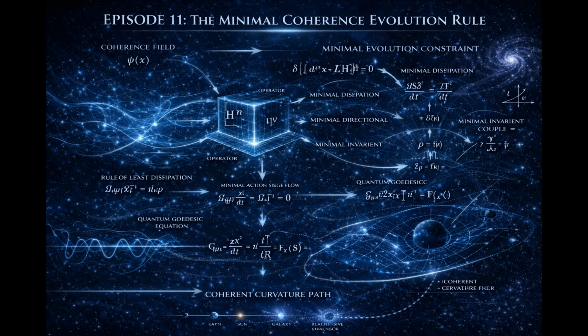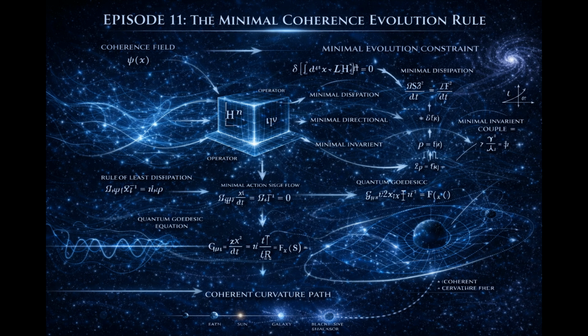Now observe something important. Curvature is already a second-order structural quantity. It measures variation of variation. So coherence redistribution must relate to curvature in a way that preserves dimensional consistency. That means coherence evolution must be at most second order in spatial variation. Higher order rules would introduce instability. Lower order rules would not capture curvature feedback. So the minimal rule is second order.